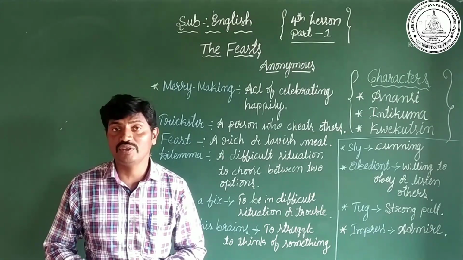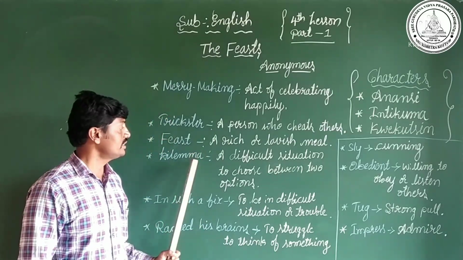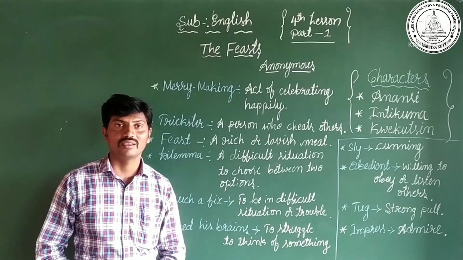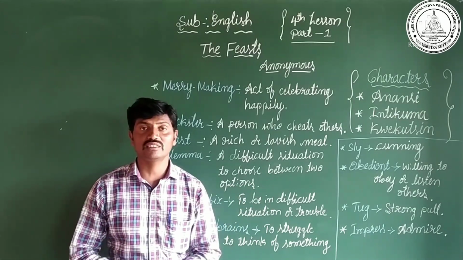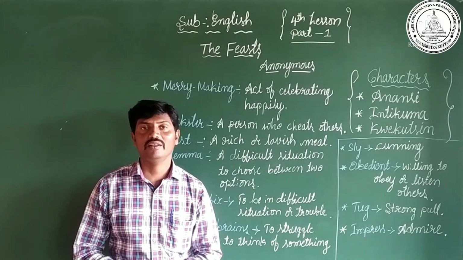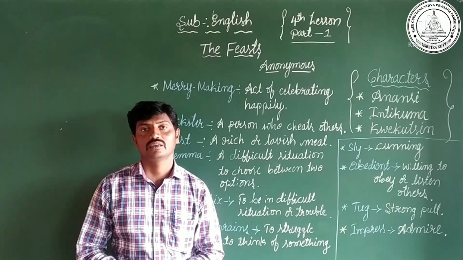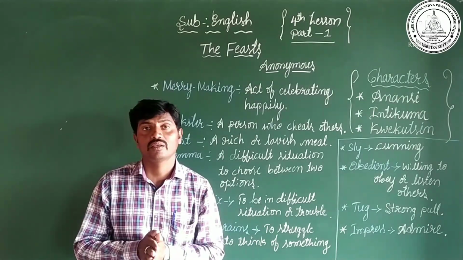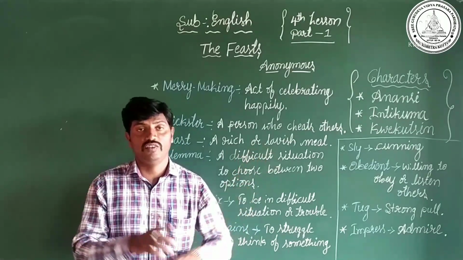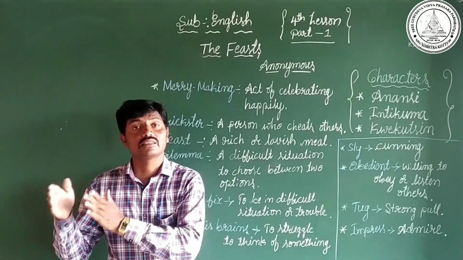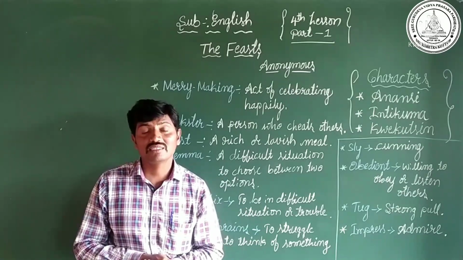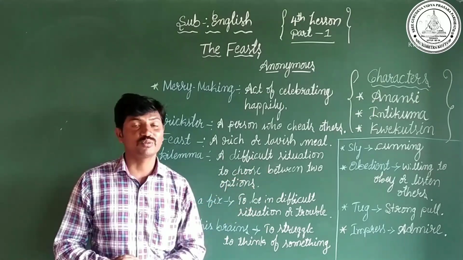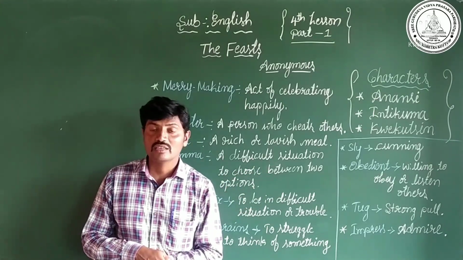So Anansi became a dilemma situation. What is the meaning of dilemma? Dilemma means a difficult situation to choose between two options. Why did Anansi become dilemma situation? Because there was a feast in both villages on the same day at the same time. He wanted to attend both feasts, so he was in a dilemma.